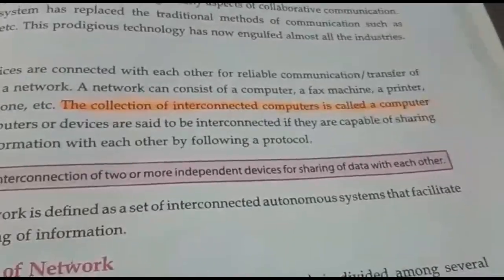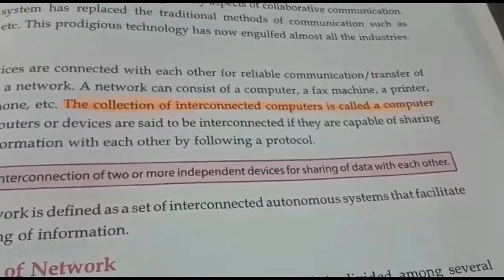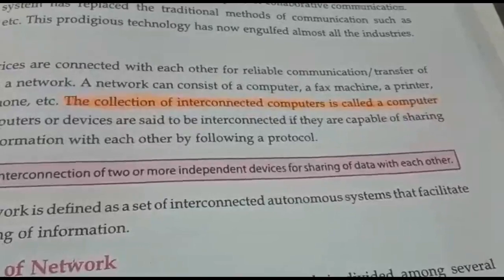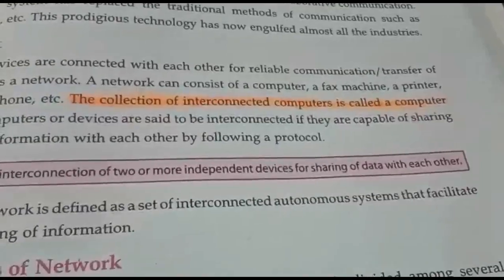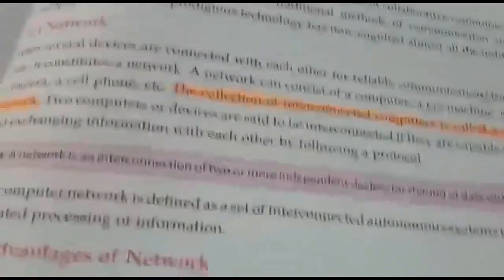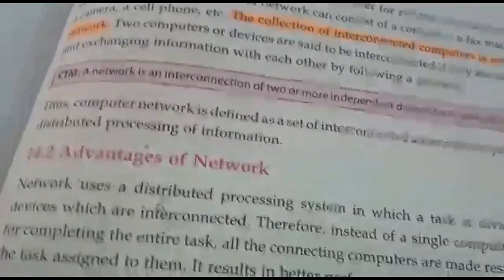Whenever we say that two devices or two computers are connected to each other, that means they are capable of sharing something. Sharing of what things can take place, that we will study now in the topic advantages of network.